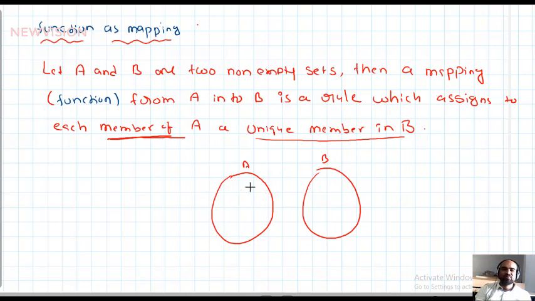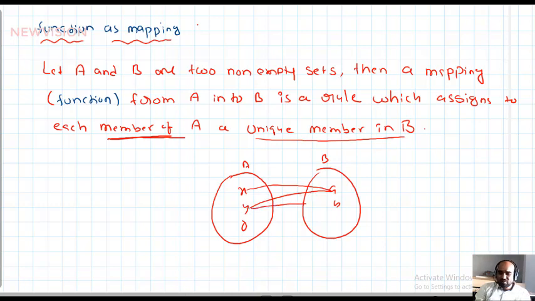So to a unique B means, for example, x, y, z are given in A, and a, b given in B. Each element of A should have a unique image. So x has image a. y has image a. What is the meaning of that? y has only one image, that is a. x and y both have image a only, but y has only one image a.